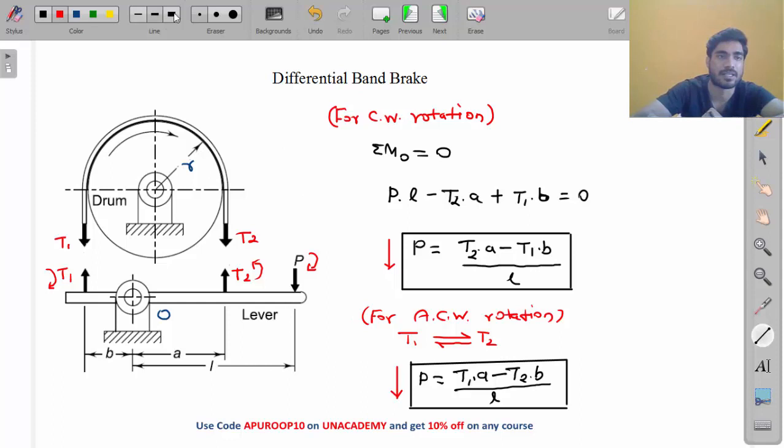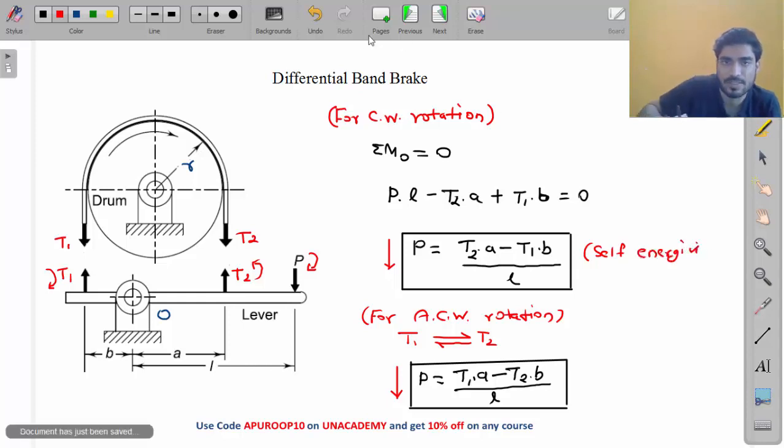It means this brake is a self-energizing brake. Why is it self-energizing? Because the value of P is reduced.